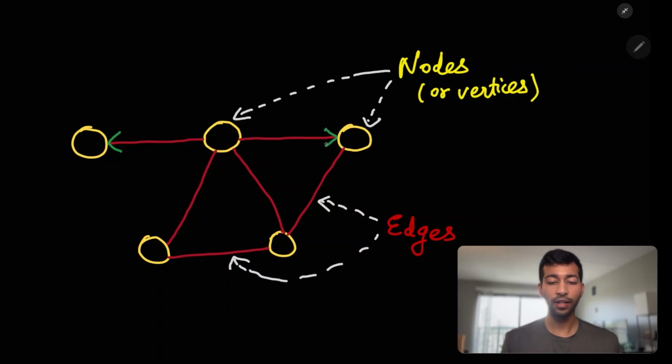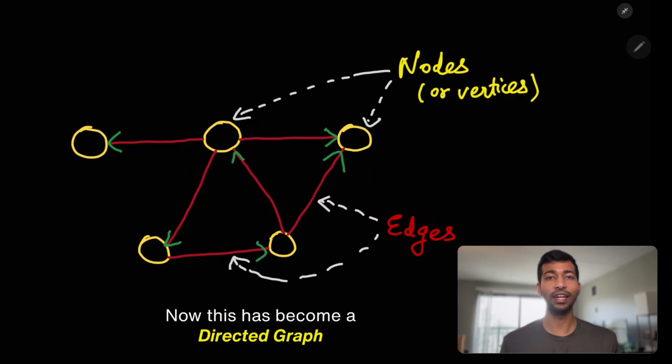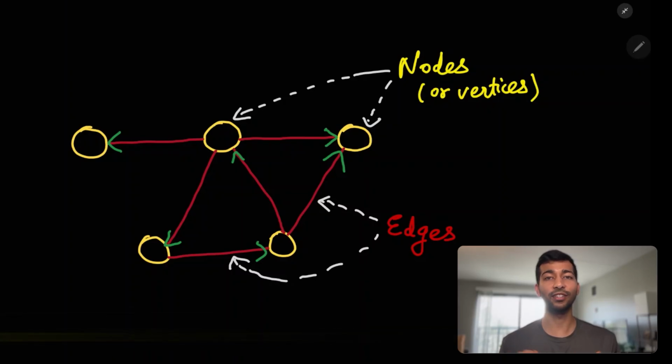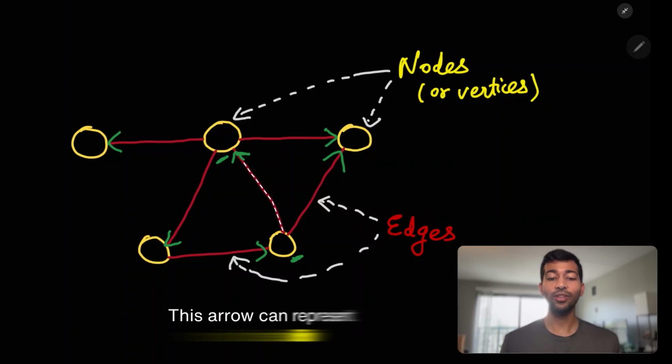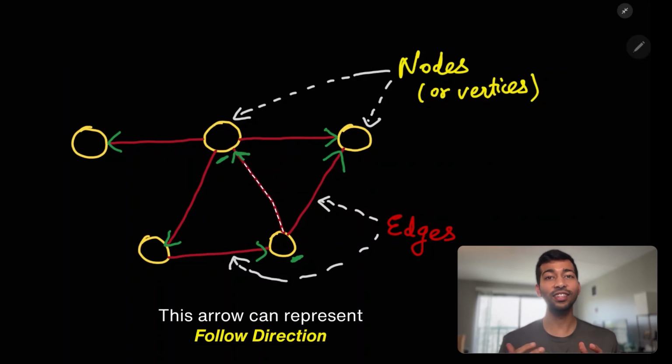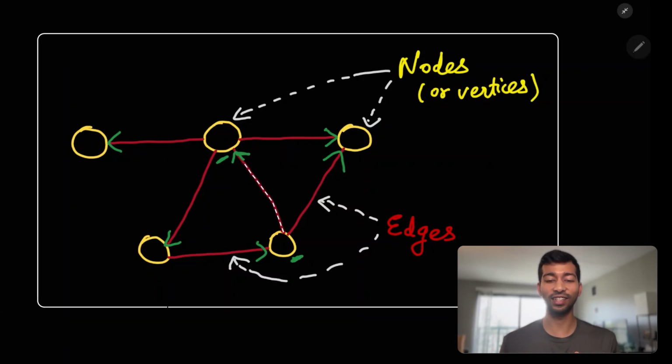In this way, let's just change some of these to have some directions. Now this has become a directed graph. Each of the edges has some direction. Now you might be wondering, what is the significance of that? It could be that this person right here has sent a friend request to this person. So basically this guy is following this person. So this arrow can represent the follow direction. So this is how data is stored inside this graph data structure.